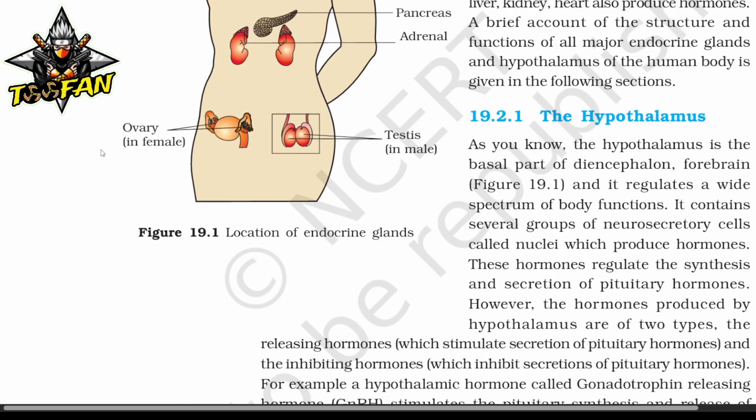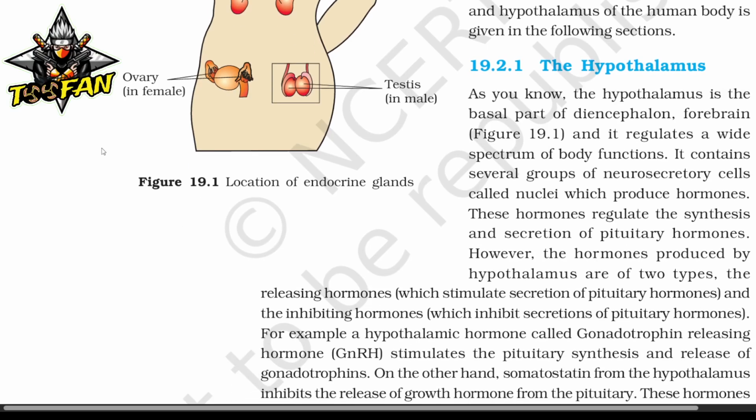As you know, the hypothalamus is the basal part of the diencephalon, forebrain, and it regulates a wide spectrum of body functions. It contains several groups of neurosecretory cells called nuclei which produce hormones. These hormones regulate the synthesis and secretion of pituitary hormones. However, the hormones produced by the hypothalamus are of two types. The releasing hormones which stimulate secretion of pituitary hormones and the inhibiting hormones which inhibit secretion of pituitary hormones.